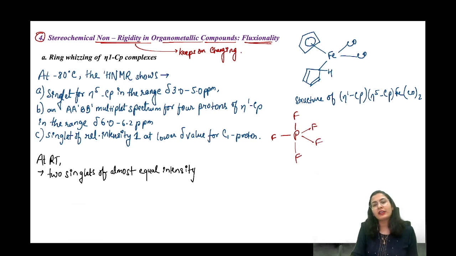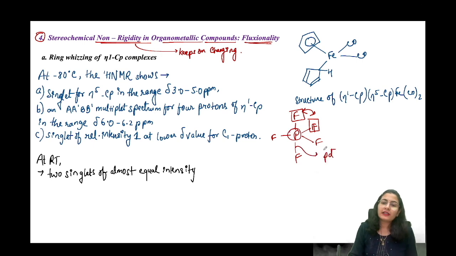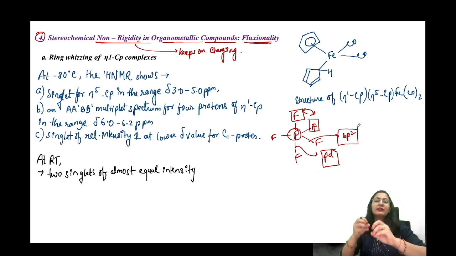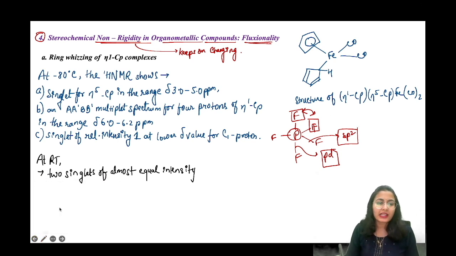In a geometry where you do not have equivalent positions, these atoms can rotate and change their positions. This is what is called fluxionality. Why does it arise? Because the geometry is not the same. The hybridization of the pd orbital and the sp2 orbital differ, so because of the difference in the nature of the binding orbitals, this kind of rotation takes place. So that is fluxionality for you.